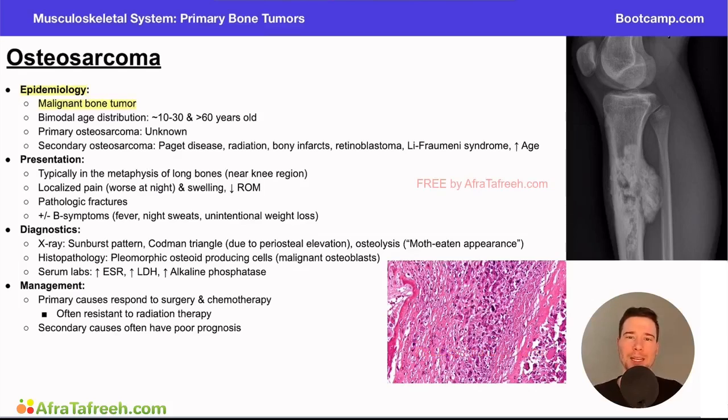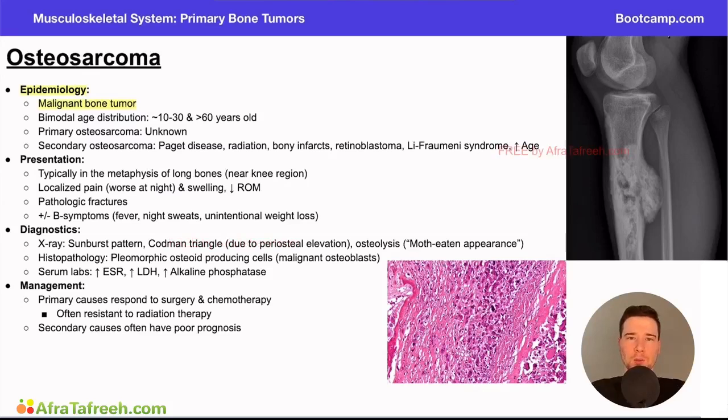Contrast that with some more benign tumors where we said if they were asymptomatic, the patient may not need treatments. If a tumor is just found to be there and it's not causing any symptoms, it's a known benign tumor, it's not likely to keep growing and become a problem for the patient. It could just be there and remain, or watchful waiting can occur until things change. But with a malignant tumor, we have to think a little bit more further down the line and think that these tumors are likely to cause bad problems for these patients, so we need to address them as soon as they are found.